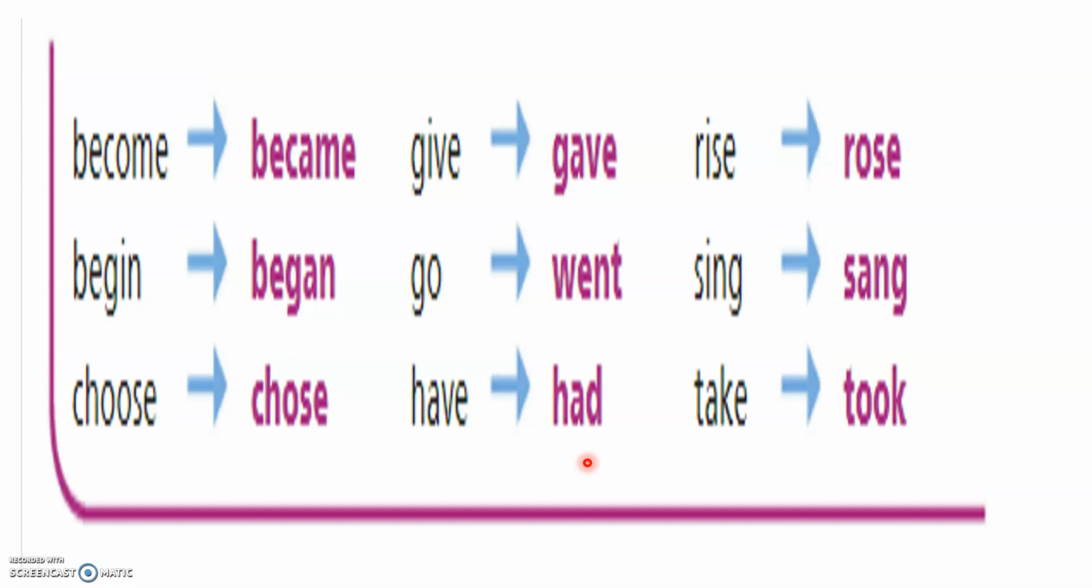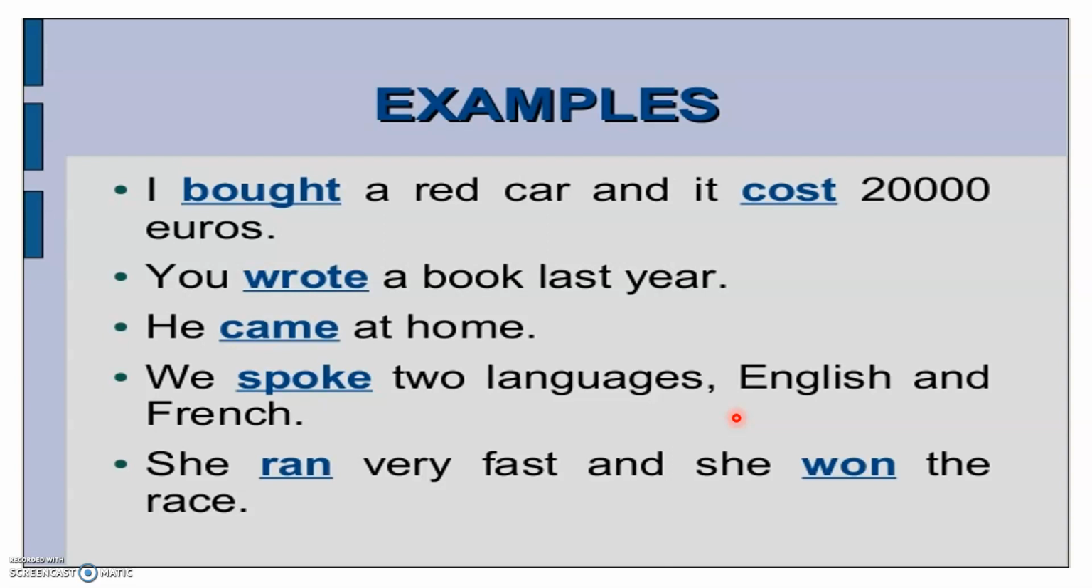So pay attention that we don't say, for example, haved or goed or gived. No, these are irregular verbs, so that means that the whole form of the verb changes if I want to talk about the simple past tense. Rise, rose, sing, sang, take, took. So let's take a look at these examples. I bought a red car last year, for example. So we don't say I buyed. No, I bought. Bought is the past tense of the verb buy.